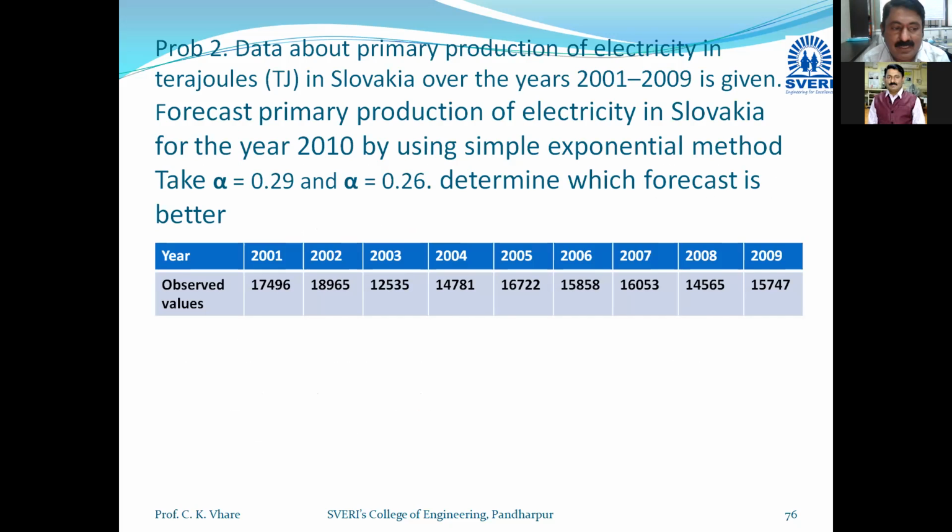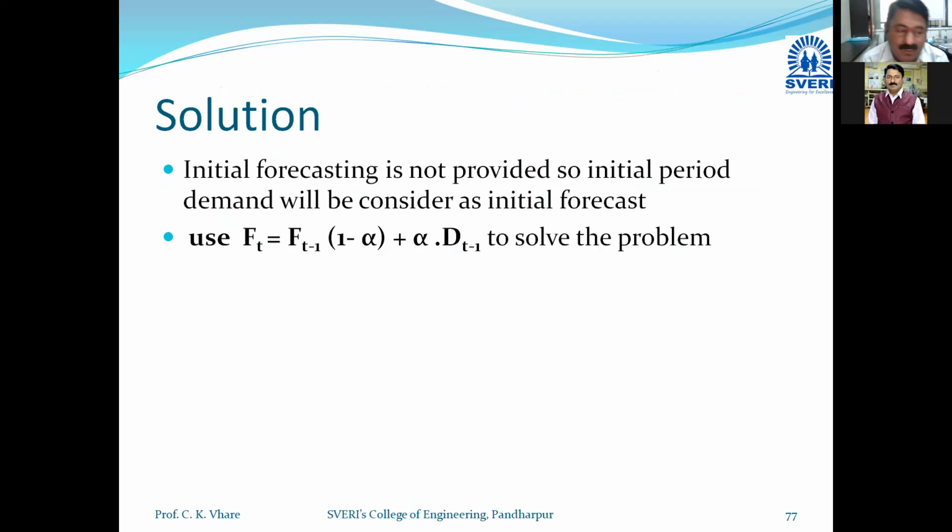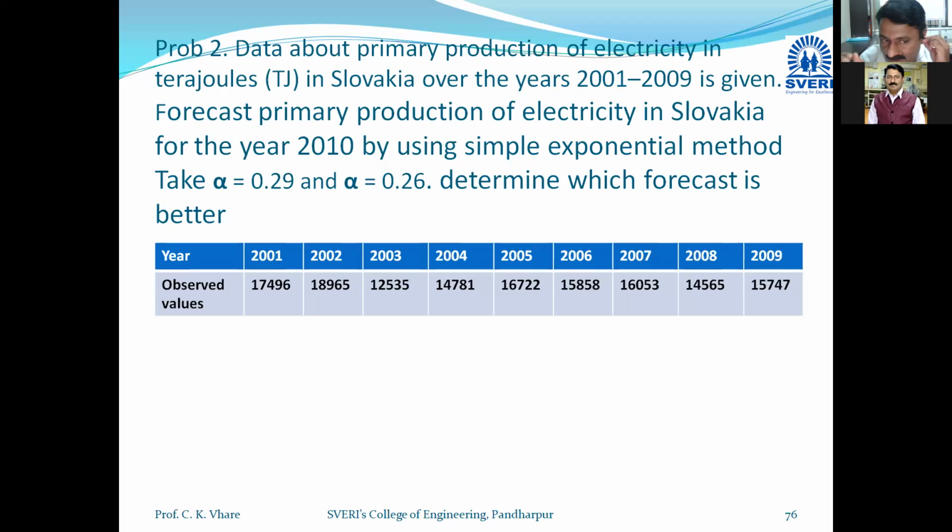Primary production of electricity is given, but not a single forecast value is given for 2001 to 2009. So I will proceed with the problem by assuming for 2001 whatever the demand is, that is the forecast value. The initial forecasting is not provided, so the initial period demand will be considered as forecast. For example, here 17,496 was the demand and 17,496 was the forecast. Zero error. So this we have to assume and solve the numerical. This is very, very important, friends.